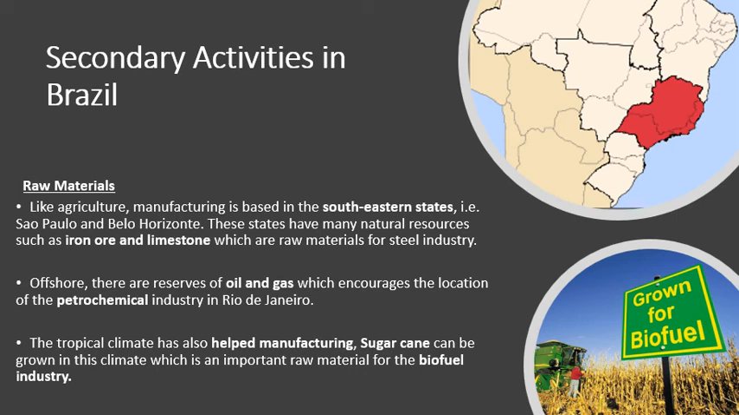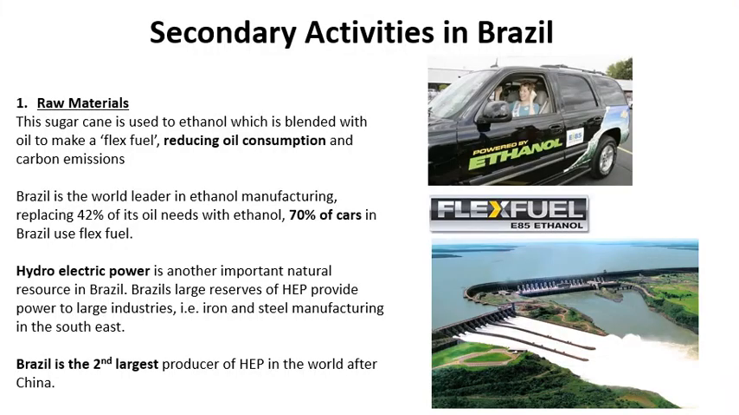What else does Brazil have? Brazil's got a climate that can grow sugarcane, and sugarcane is a raw material that's used to make ethanol, which is a flex fuel. A flex fuel, you mix ethanol and oil together, you get a fancy flex fuel that's more environmentally friendly. The final thing that Brazil has in abundance is hydroelectric power. And this is a raw material because this comes from water. It's a material that's readily available.